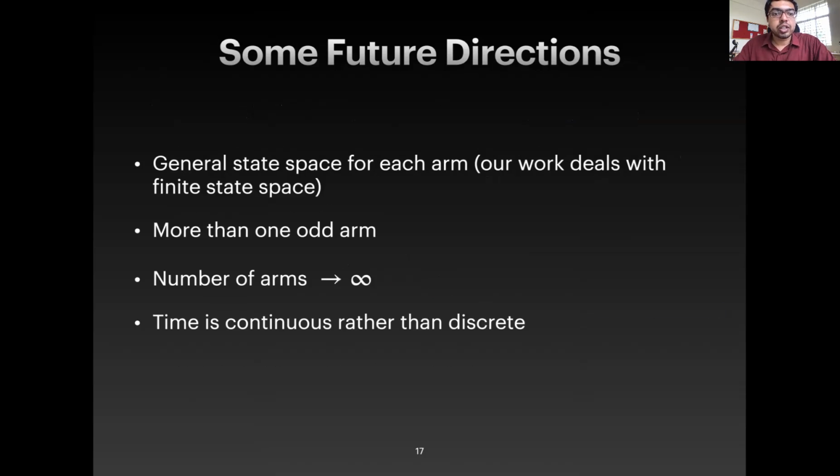So there are some future directions. What would happen when the state space of each Markov process is general? What we consider in our work is only a finite state space. What happens when there is more than one odd arm? What happens when the number of arms tends to infinity? What happens when time is continuous rather than discrete?